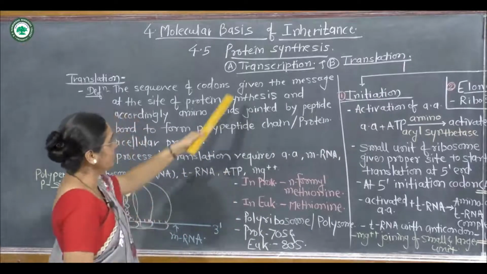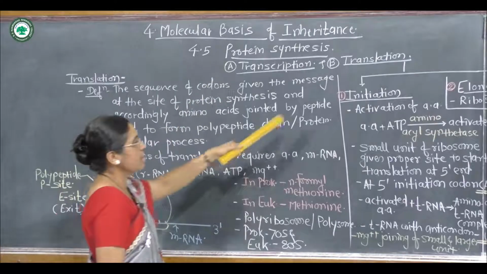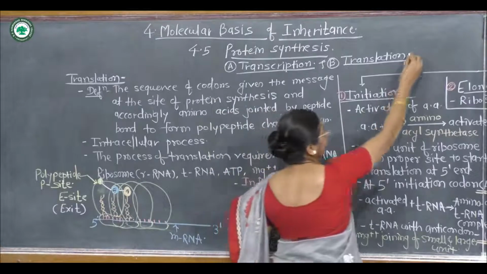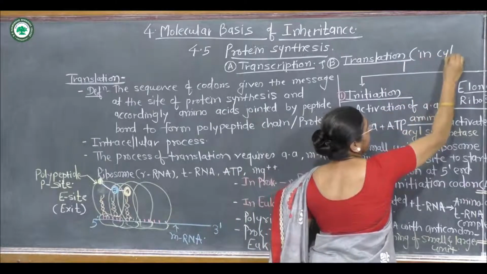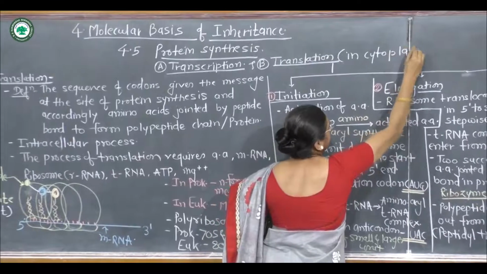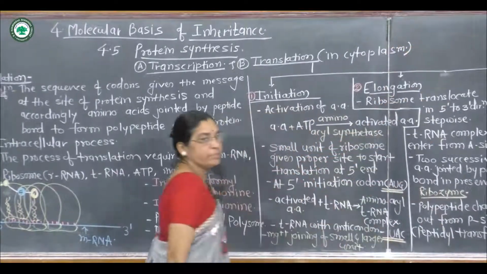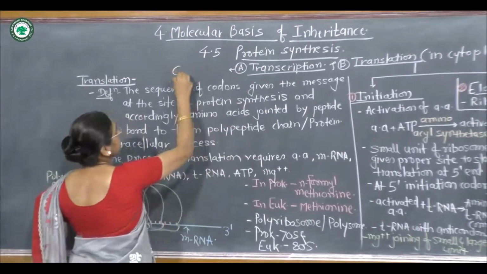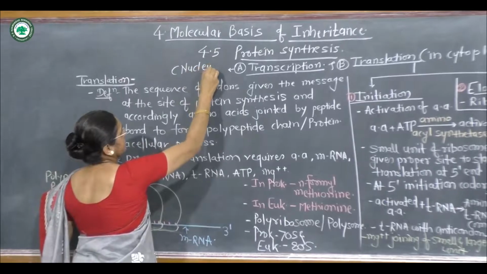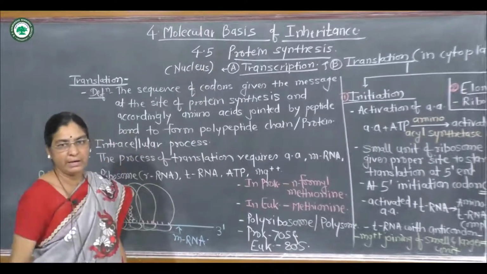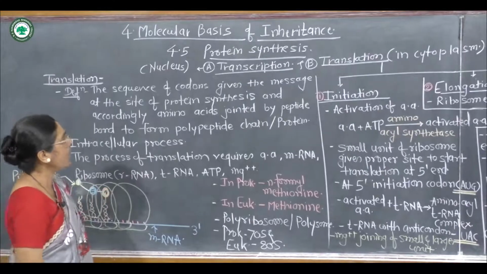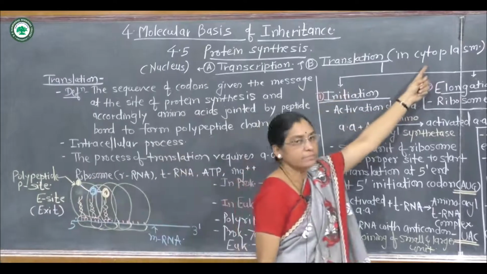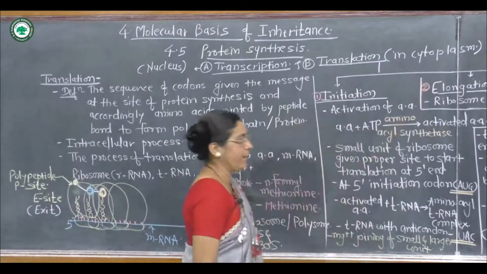The transcription process takes place in the nucleus, while the translation process is always achieved in the cytoplasm of the cell. In the nucleus, the synthesis of messenger RNA takes place, and through the nuclear pore the messenger RNA enters the cytoplasm.